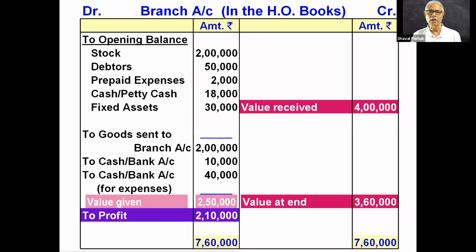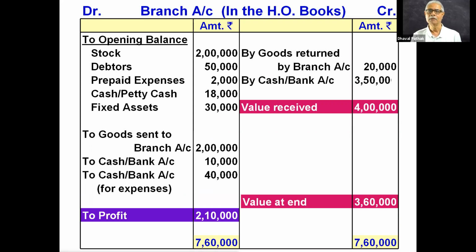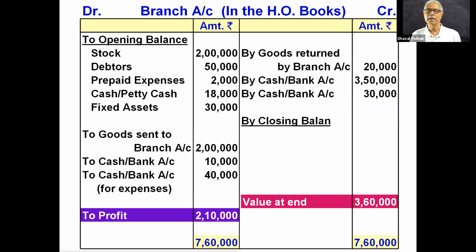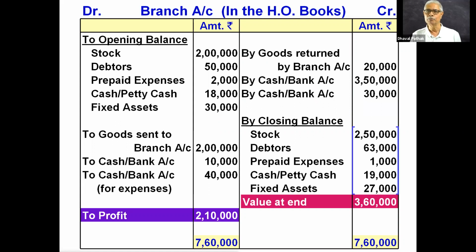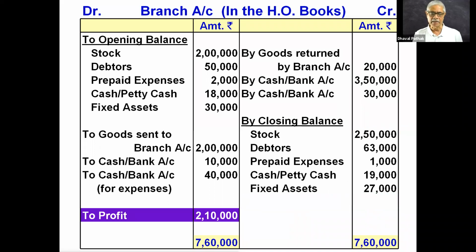This total value is 2,50,000. Then value received: goods returned by the branch as well as cash received, that works out to 3,50,000. I'm sorry, 3 lakhs, plus 30,000 directly deposited by the customers to the branch, total 4 lakhs. This is what was presented to you in my last lecture.